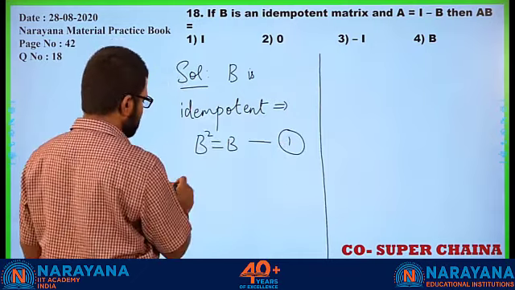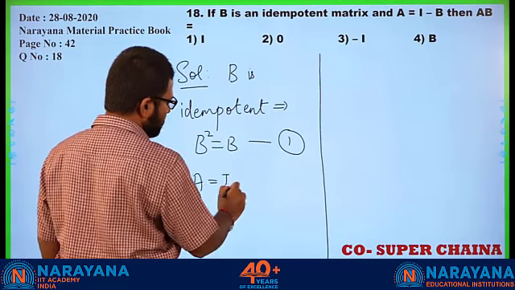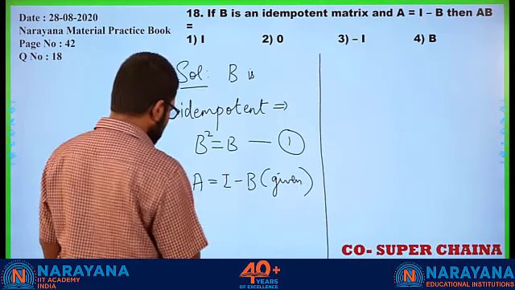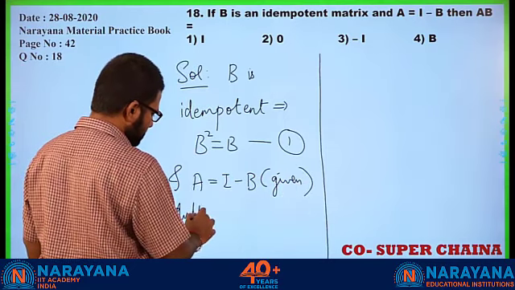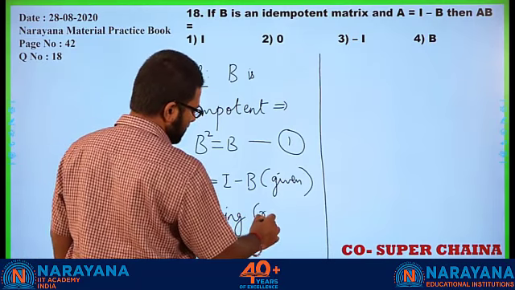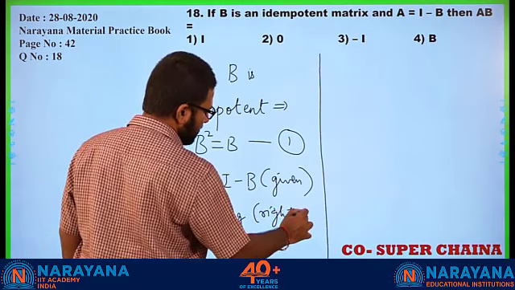And A is equal to I - B. It is given, which means multiplying on the right side by B.